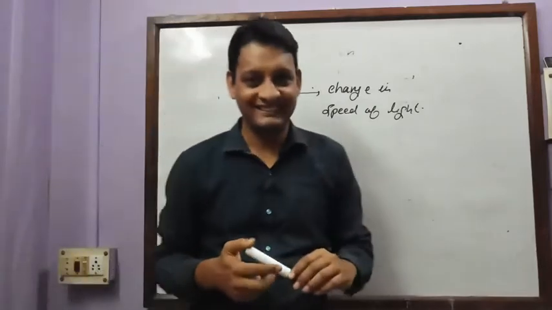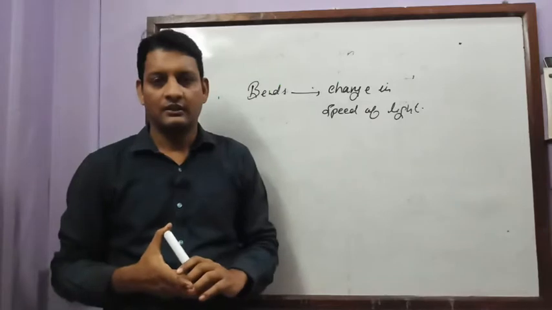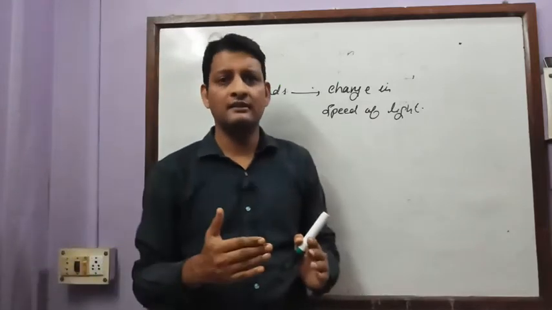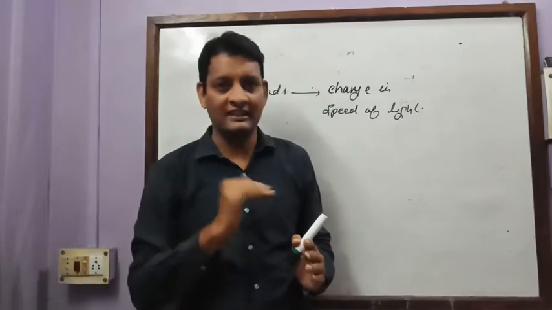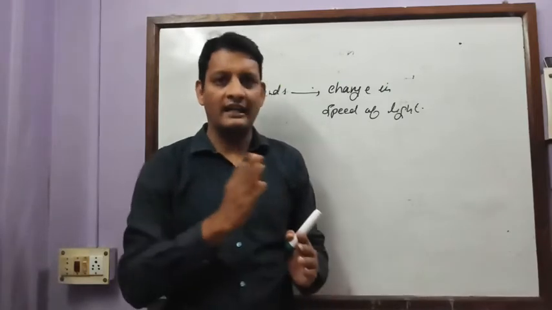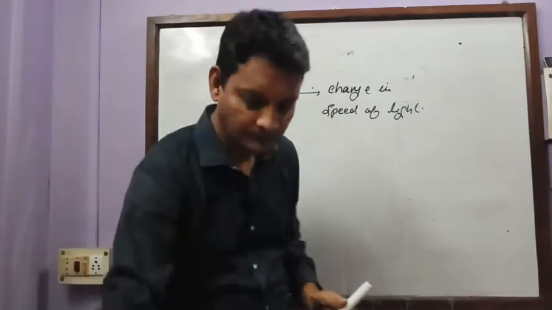Am I right or wrong? So the bending takes place because there is change in speed of light. The question is why again the light ray bends when there is change in speed. That I will explain you. Is it clear? Correct?